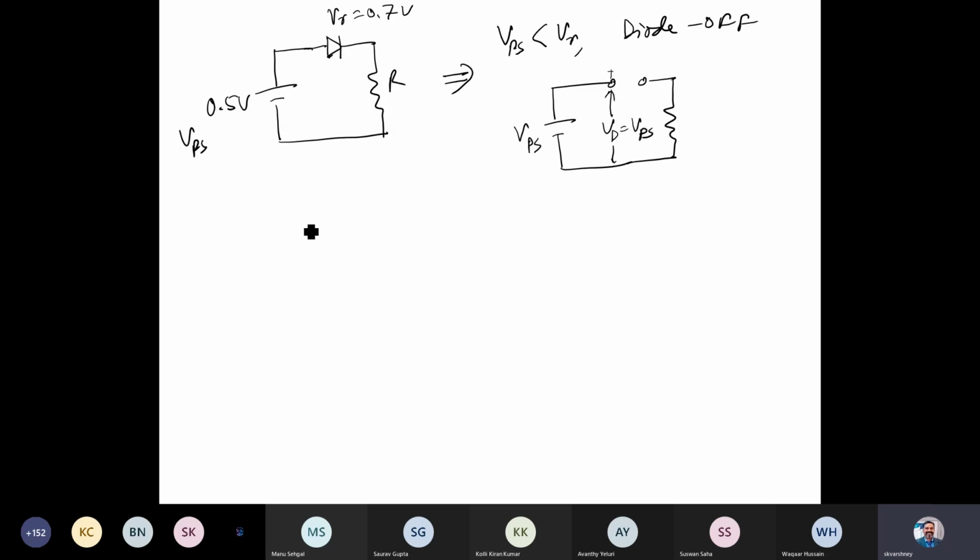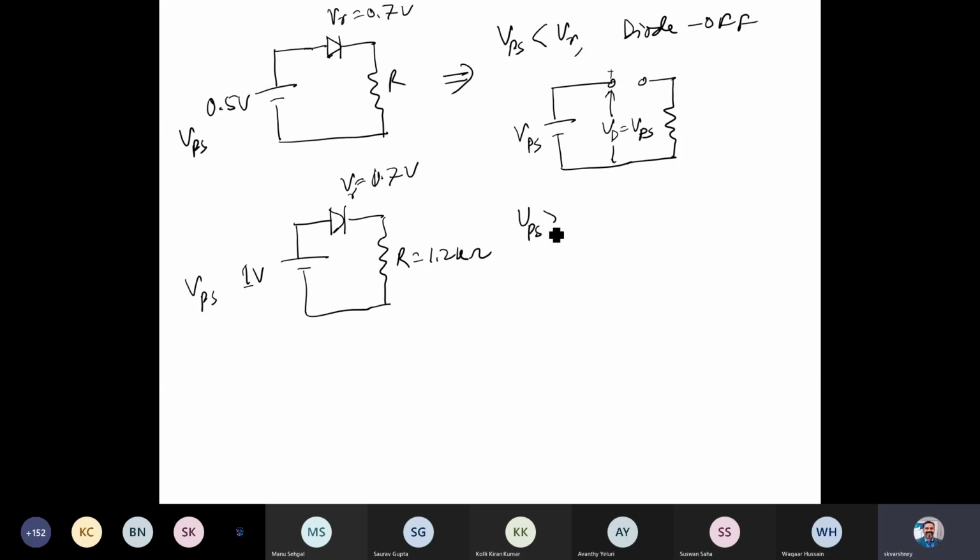But if I take it as, let's say, 1 volt, this is R which is 1.2 kilo ohm, and the V gamma is 0.7 volt, right? So if this is a 1 volt VPS, what is that? Your VPS is now greater than your V gamma, so it means the diode is on. Okay, so the diode is on, and once the diode is on, we can assume there's a voltage drop. We can use a simplified model.